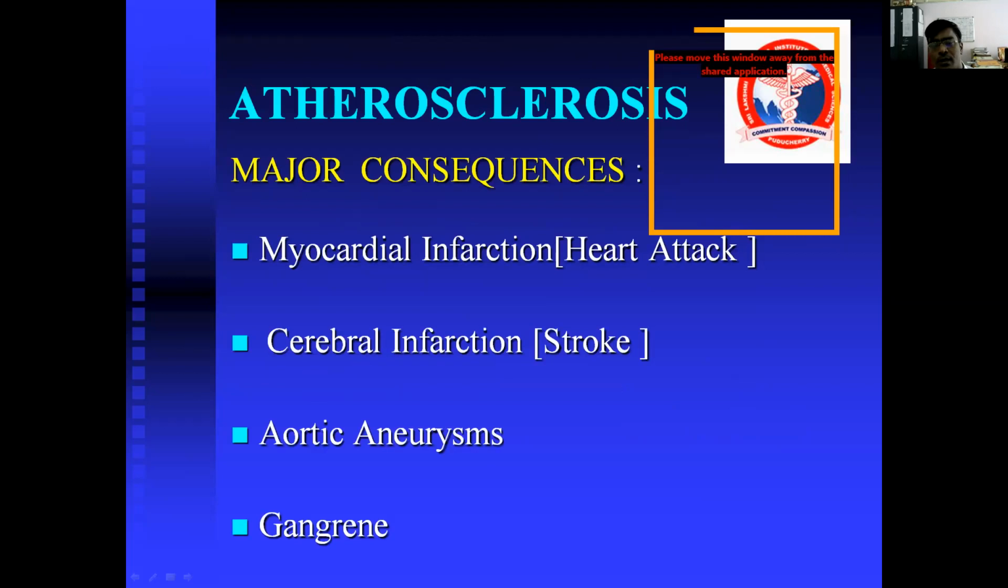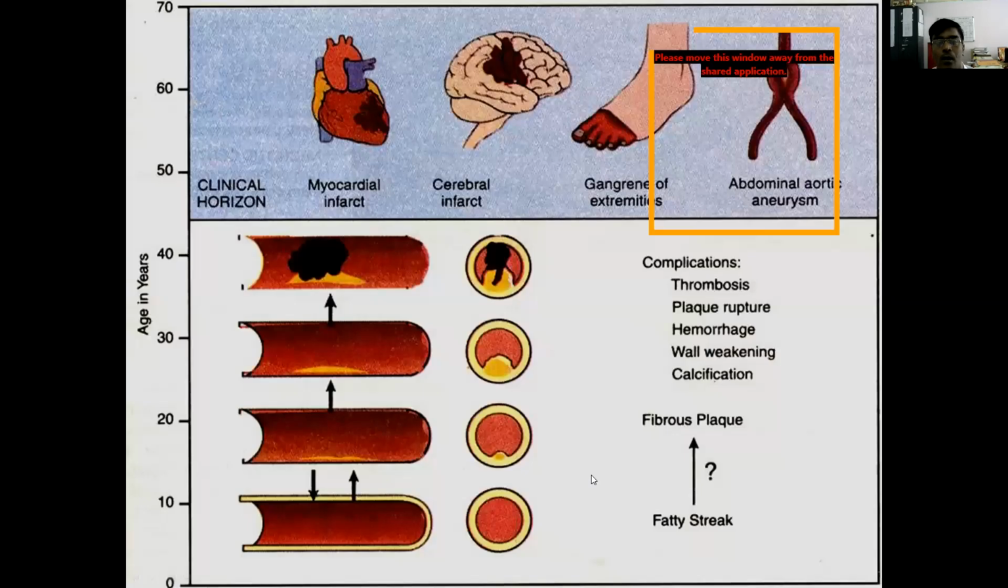So what are the consequences, or the clinical significance, of this atherosclerosis? It affects all the vessels, and it causes major damage in important organs such as the heart. It causes myocardial infarction; in the brain, it causes cerebral infarction; in the abdominal blood vessels, it causes aortic aneurysms; and in the extremities, it causes gangrene. Here is a pictorial representation of the consequences: myocardial infarction, cerebral infarct, gangrene, and abdominal aortic aneurysm.